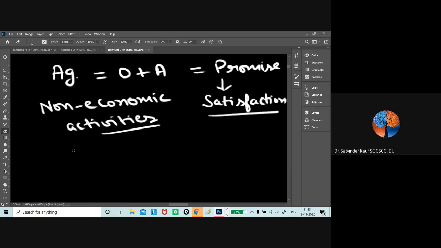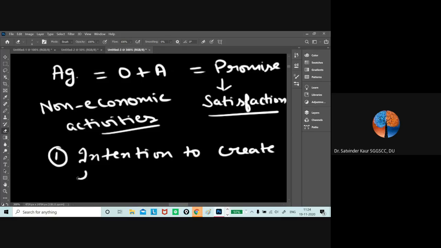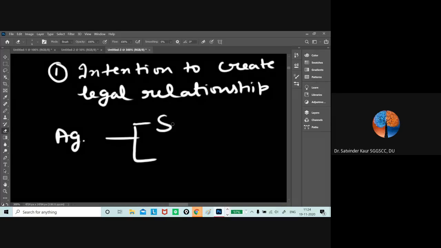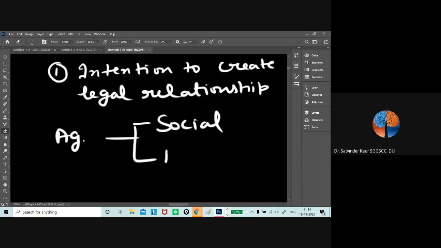So for an agreement to be a contract, the agreement must be enforceable by law. And the very first condition of enforceability by law is intention to create legal relationship, right? On this basis, we can classify agreements into social agreements and legal agreements.